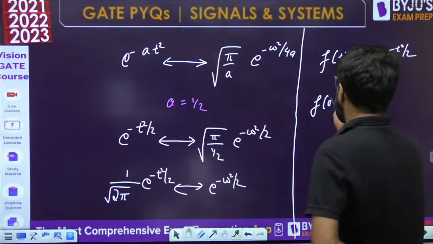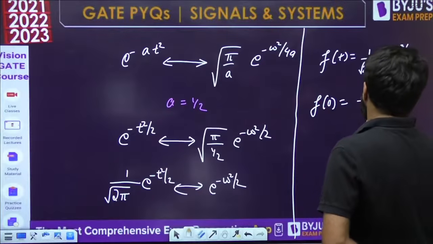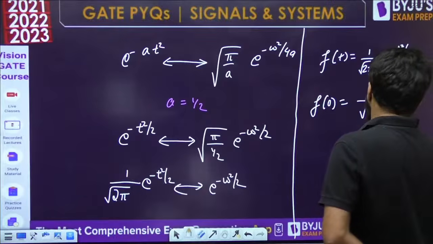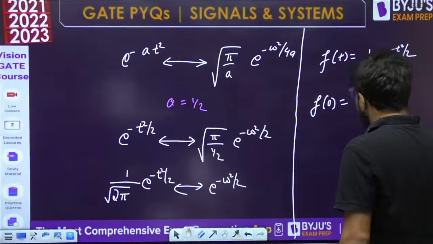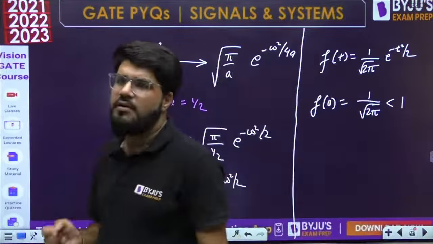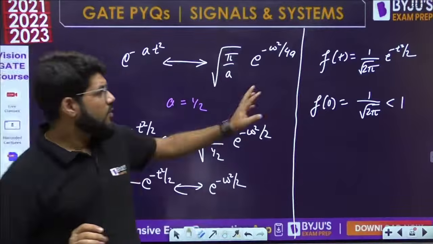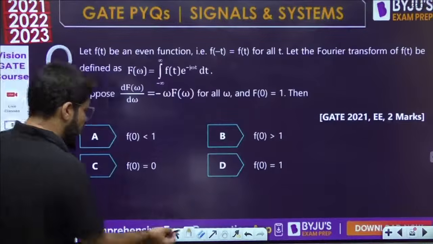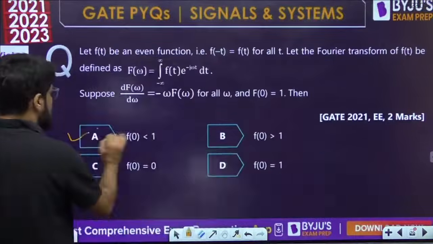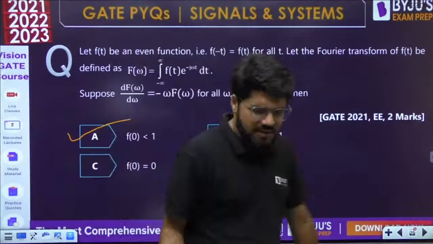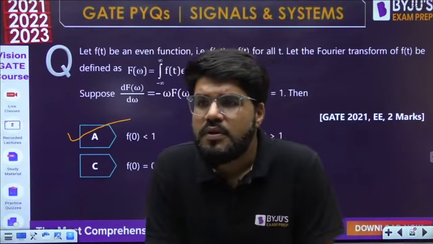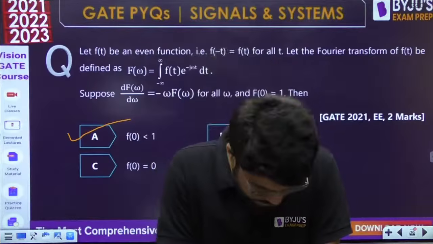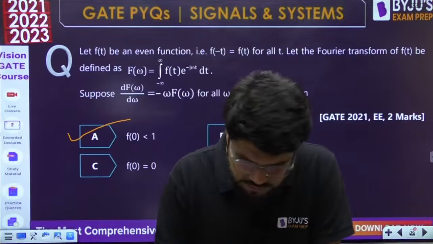So what is the value of f(0)? E power 0 will be 1, so the answer is 1 upon root 2 pi. Root 2 pi is greater than 1, definitely, since 2 pi is 6.28. With the denominator greater than 1, the overall answer is less than 1. So f(0) is less than 1, and option A should match. This was GATE 2021 EE. Good question. Done.